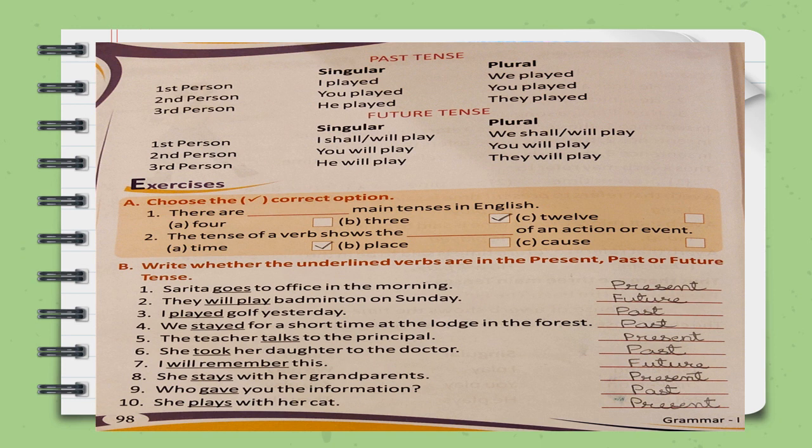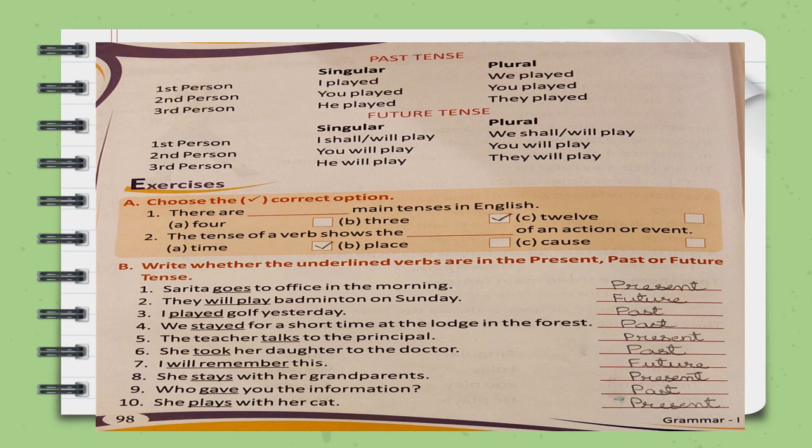She stays with her grandparents. Stays. Present. Who gave you the information? Again, gave is the second form of give. So this is past tense. She plays with her cat. Plays. Present.